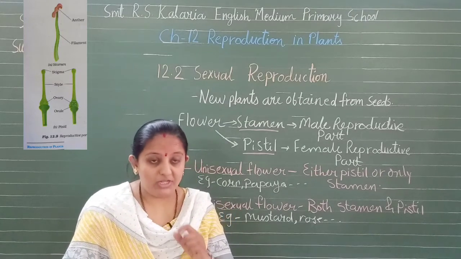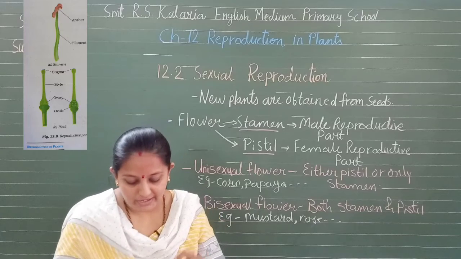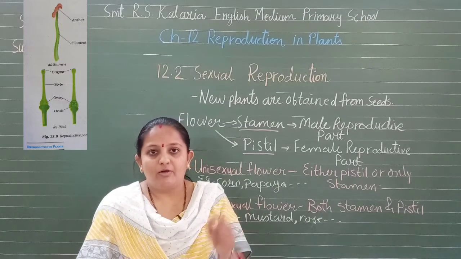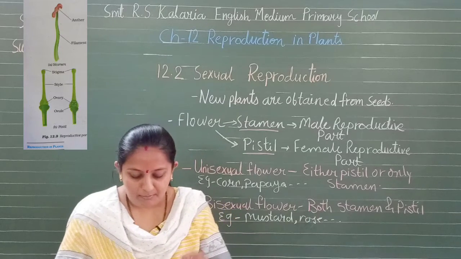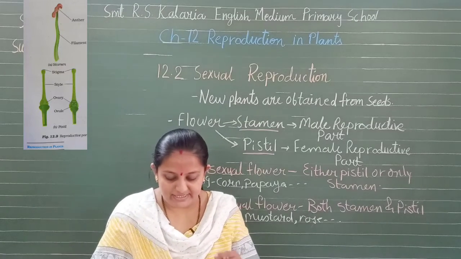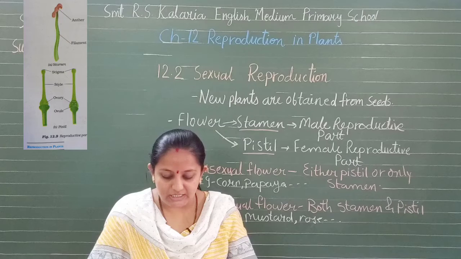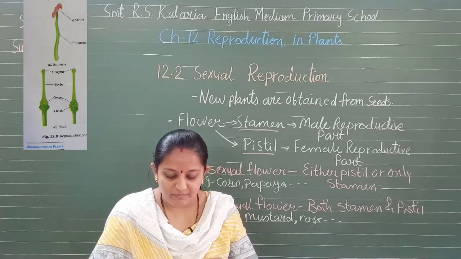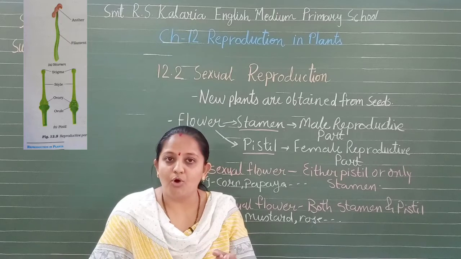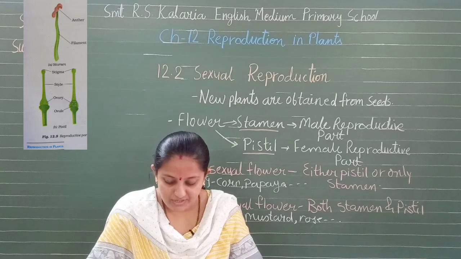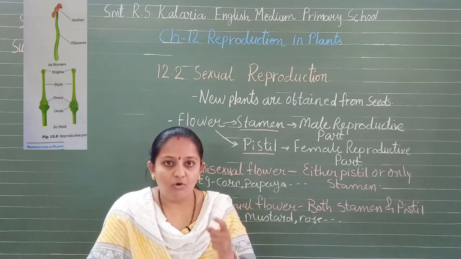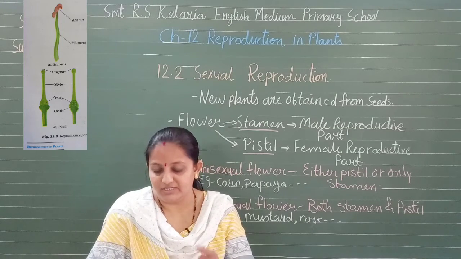So anther, now what is this anther? What does it contain? Anther contains pollen grains which produce male gametes. And a pistil consists of stigma, style, and ovary. Now ovary contains one or more ovules, we can say eggs. So the female gametes or the egg is formed in an ovule, isn't it?